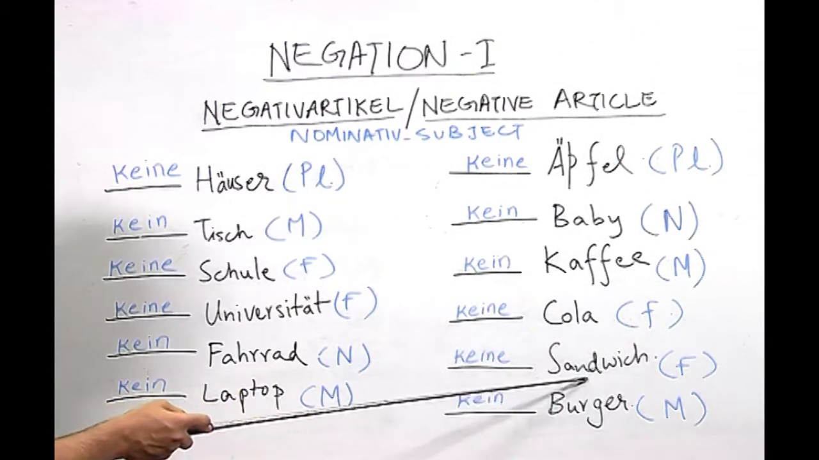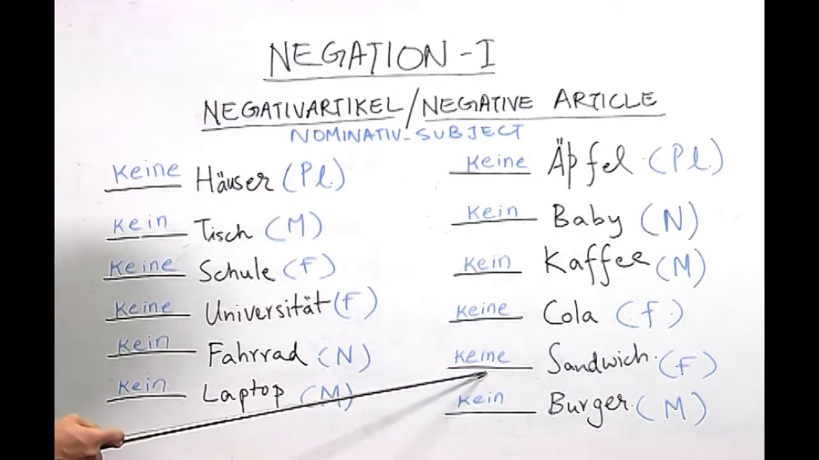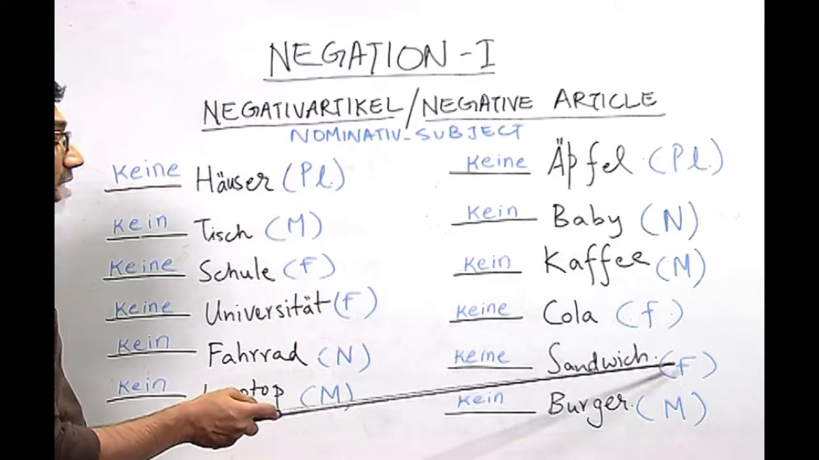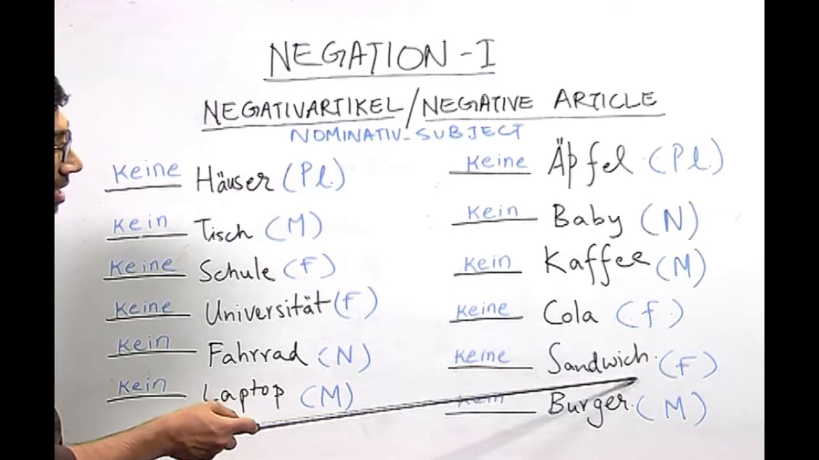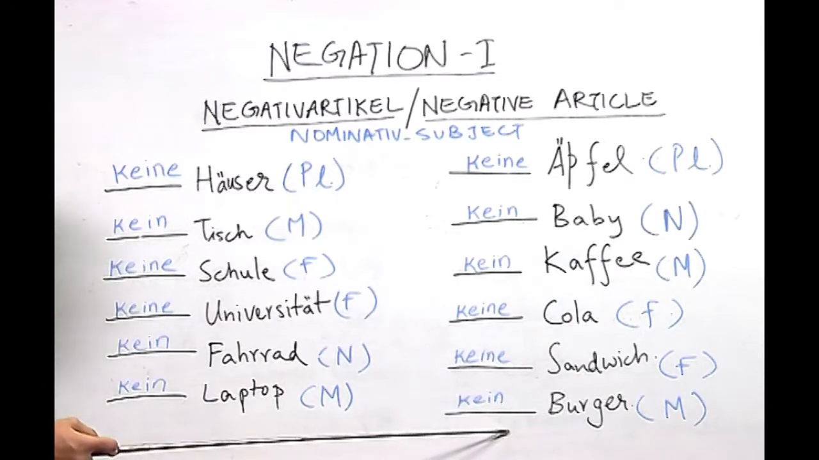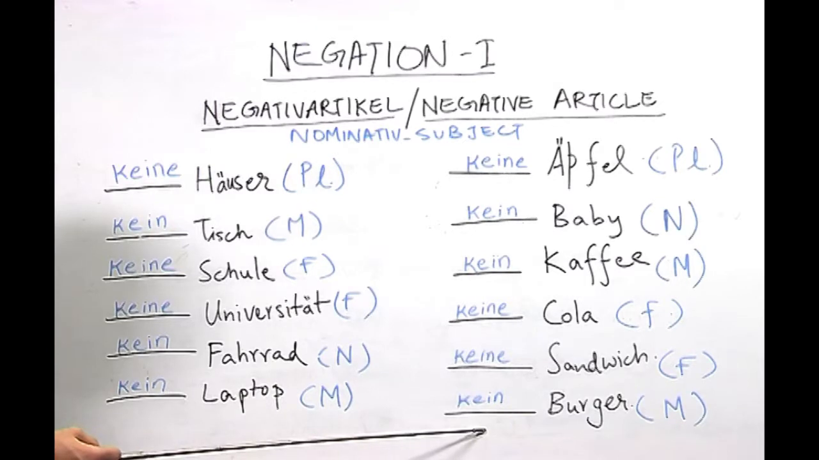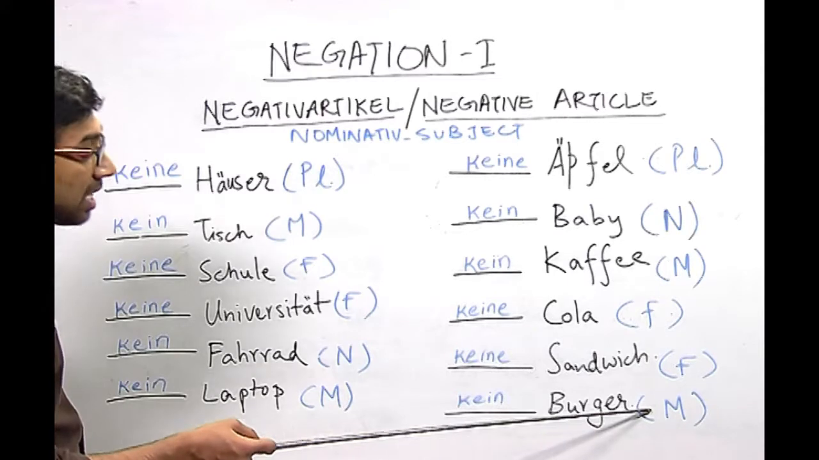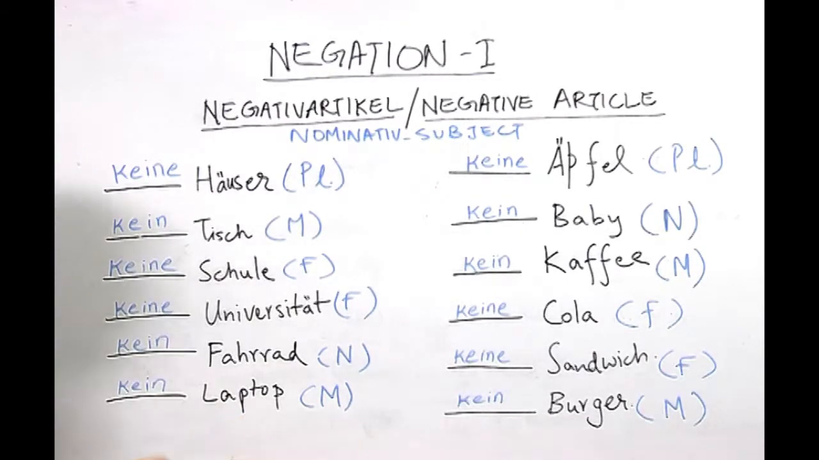Now moving on to another familiar word, Sandwich. Our first student wrote the correct negative article for this noun which is kein, and our second student wrote the correct article for this noun, das Sandwich. And for this last noun, our student wrote the correct negative article kein, and our second student wrote the correct article for this noun which is the masculine article, which is der.